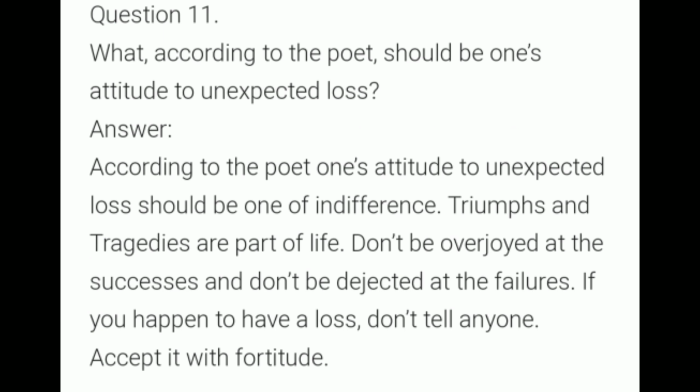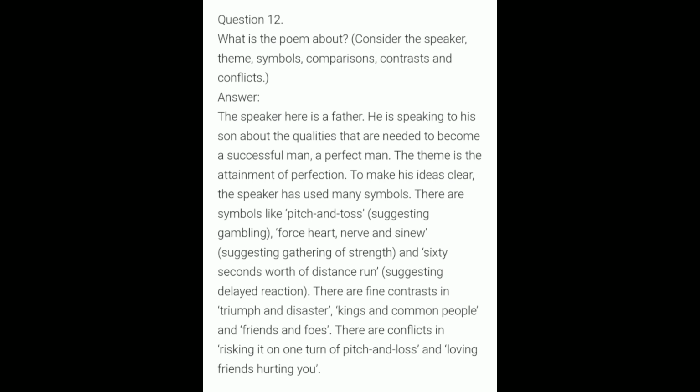What, according to the poet, should be one's attitude to unexpected loss? According to the poet, one's attitude to unexpected loss should be one of indifference. Triumphs and tragedies are part of life. Don't be overjoyed at successes and don't be dejected at failures. If you happen to have a loss, don't tell anyone. Accept it with fortitude.